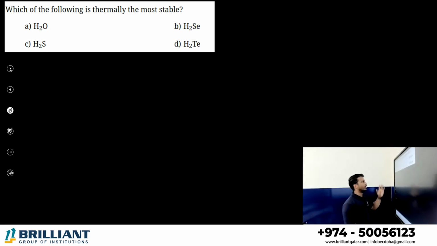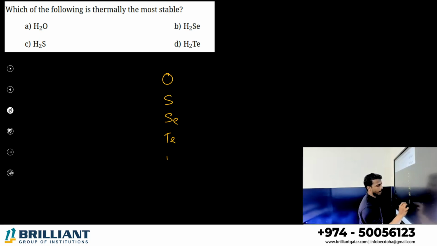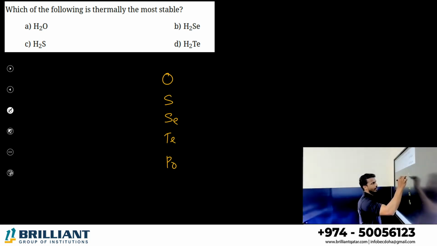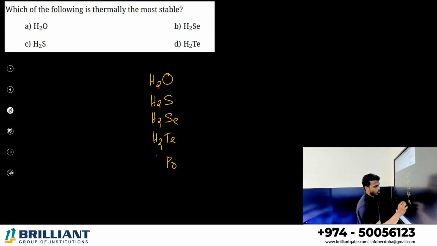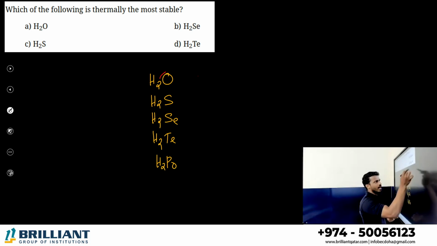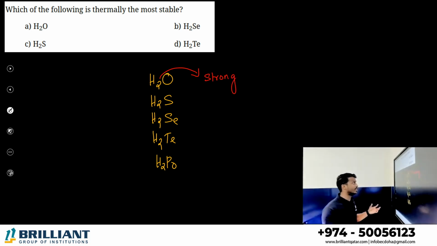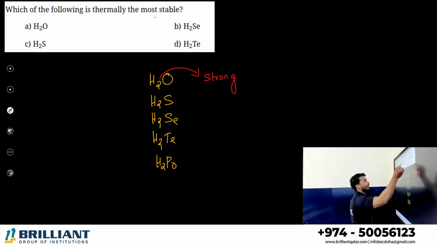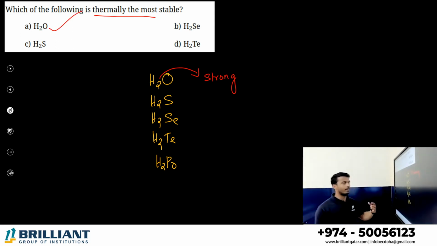Now, which of the following is thermally the most stable? Oxygen, sulfur, selenium, tellurium, polonium. So the oxygen family is given. They are hydrides: H2O, H2S, H2Se, H2Te, H2Po. We already discussed that the topmost element, oxygen, is highly electronegative, so it is bonded with hydrogen in a stronger bond. So which is highly stable towards temperature? That is H2O. High thermal stability means H2O.